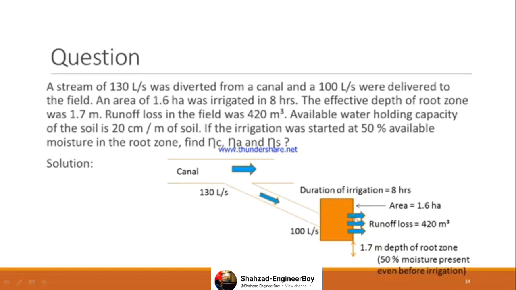When you give water to this field, over the surface there will be certain losses. पानी surface के ऊपर से भी गुजर के expel हो जाएगा, and these runoff losses are taken to be 420 meter cube. That's why I've shown them in blue color.